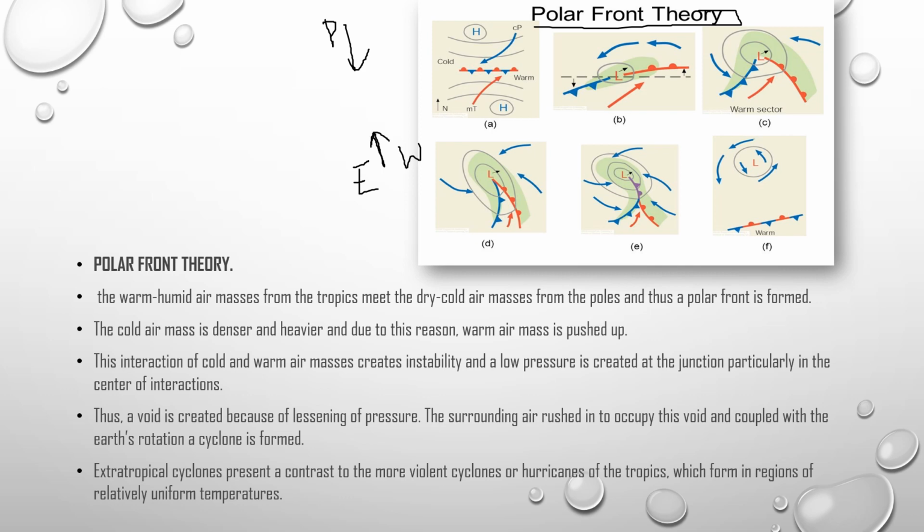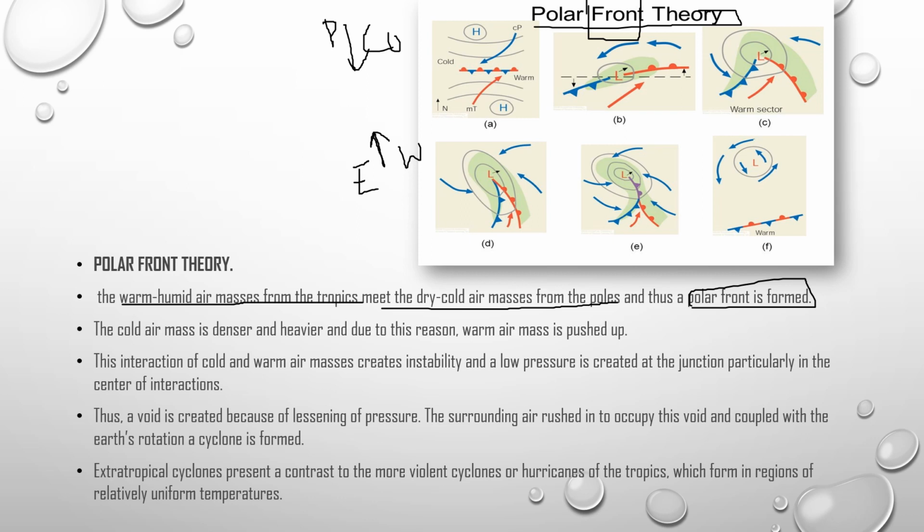Yes, this is a warm air and this is a cold air. See here, warm humid air masses from the tropics meet the dry cold air masses from the poles, and where the cold air and warm air meet, that region is called a front.